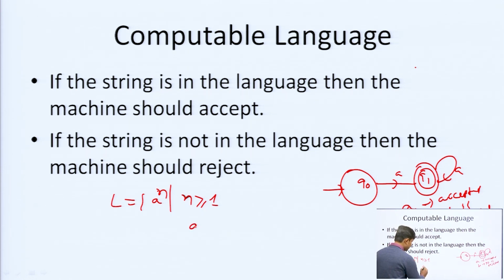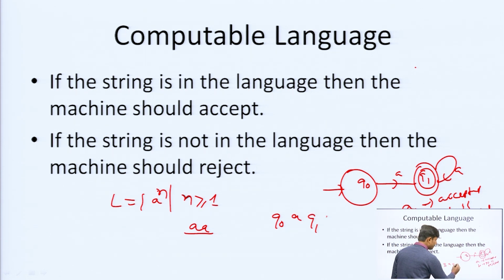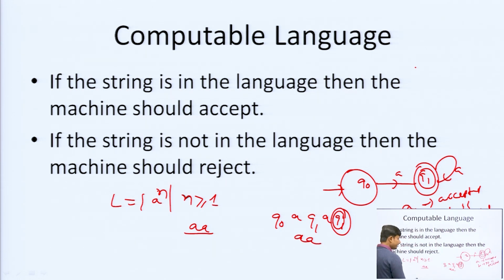Suppose the string is 2 a's; it will be accepted: q0 to a goes to q1, then q1 to a stays at q1, which is the final state. Suppose we take a string like b a b a, then this should be rejected. Here q0 to a is q1, then q1 on b has no transition, so it is rejected by this finite automata.